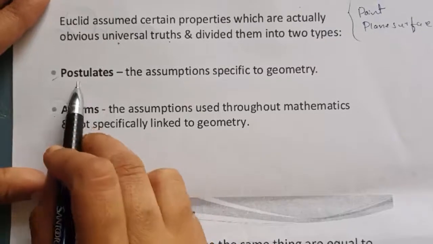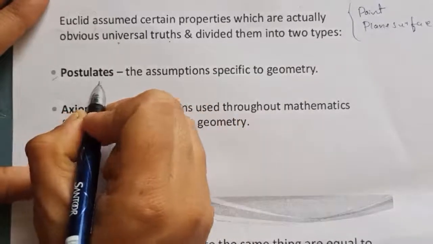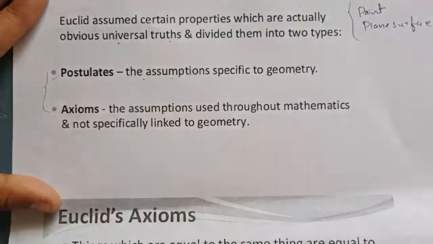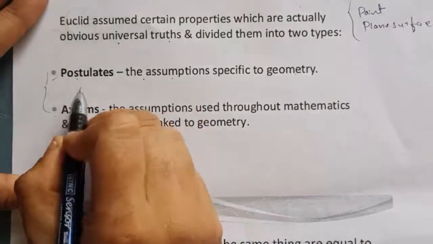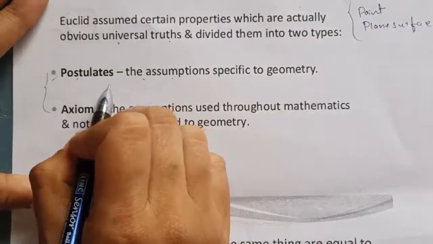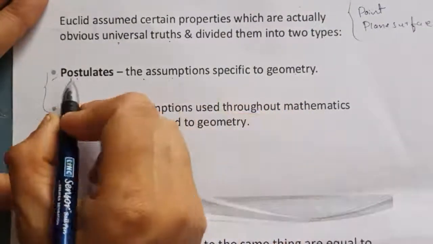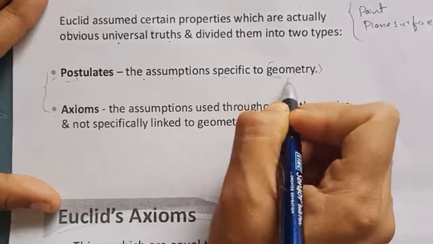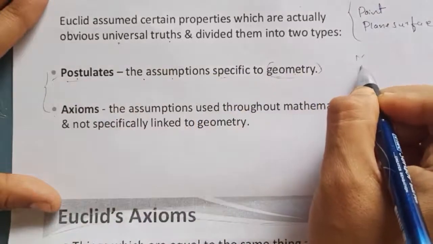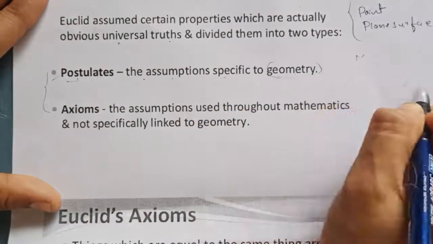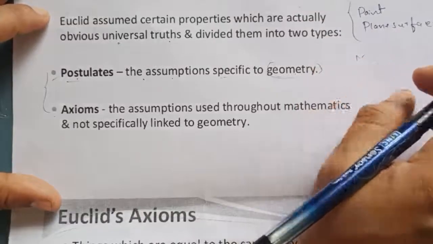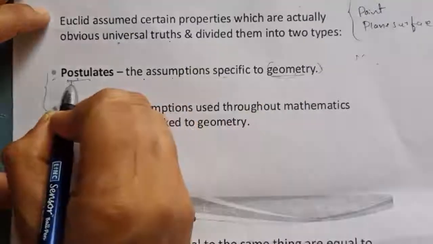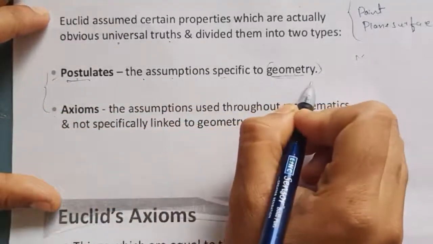Students, here postulates are restricted to geometry. These are both assumptions. Postulates and axioms are universal truths, which means they are assumptions, and postulates are restricted to the geometry branch only. In mathematics there are many branches: arithmetic, algebra and geometry. But postulates are restricted only to geometry. This assumption is only proved in geometry.